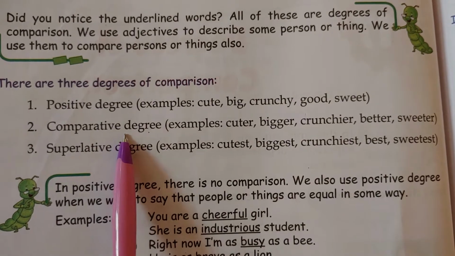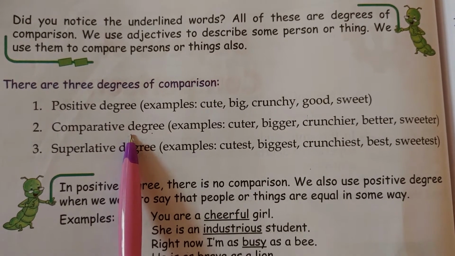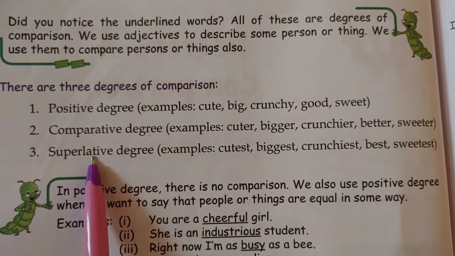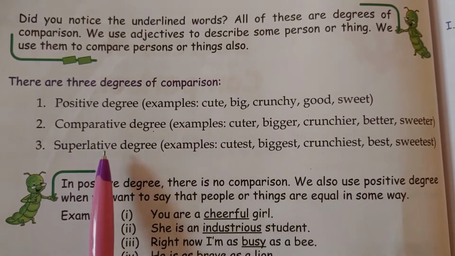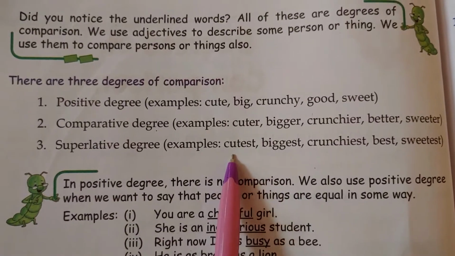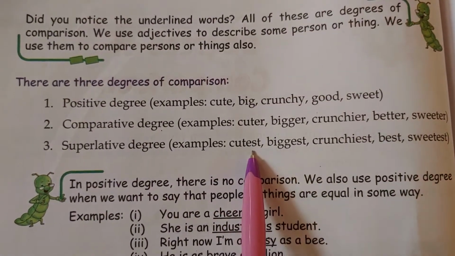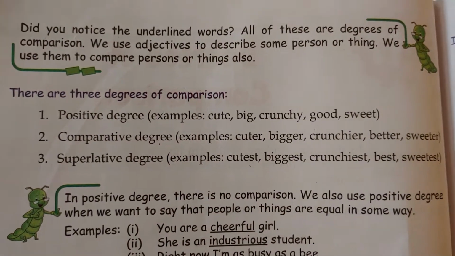Whereas the comparative degree is used when we compare two persons or two things. She is cuter than her sister. Okay. Superlative degree. Superlative degree is used to compare more than two people. Okay. She is the cutest of all. Okay. We are talking about her cuteness, and she is the cutest from all of the group. Okay.